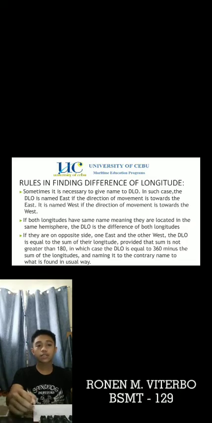If both longitudes have the same name, meaning they are located in the same hemisphere, the DLO is the difference of both longitudes. If they are on opposite sides, one east and the other west, the DLO is equal to the sum of their longitudes, provided that the sum is not greater than 180. In which case, the DLO is equal to 360 minus the sum of the longitudes, and naming it is the contrary name to what is found in the usual way.